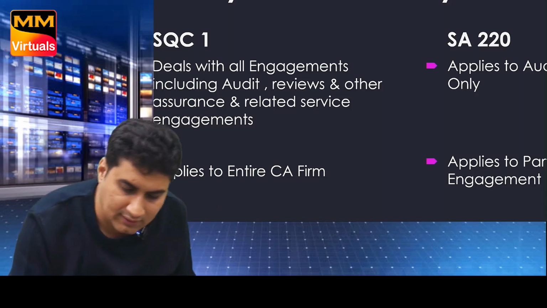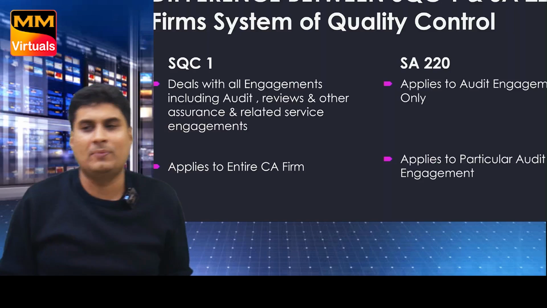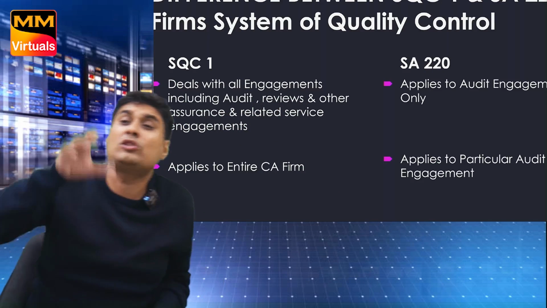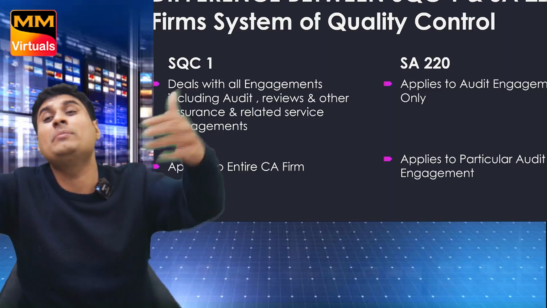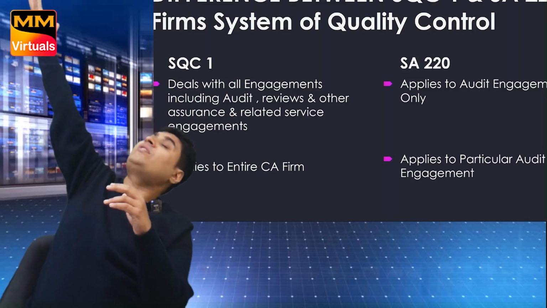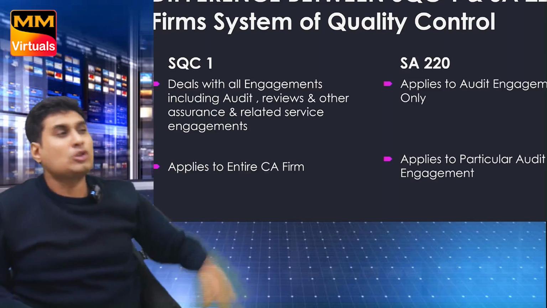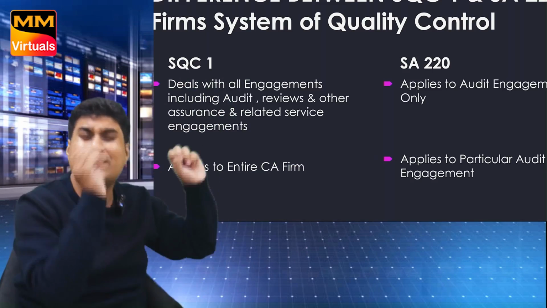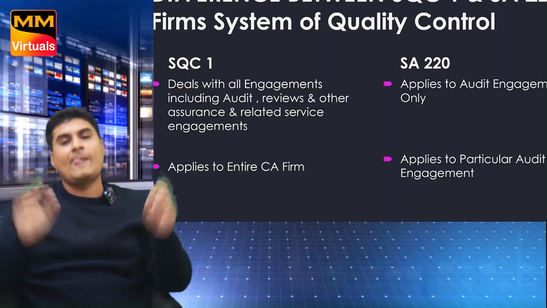Okay, see here. What's the difference? SA 220 applies only to audit engagement. I hope you know, in chapter 1 I told you, we don't have only audit, we also have assurance. We also have review, when you do it every 3 months. When you do it on future financial statements, that's assurance. We also have related service. So SQC1 applies to all: audit, assurance, related service. But SA 220 applies only to audit.